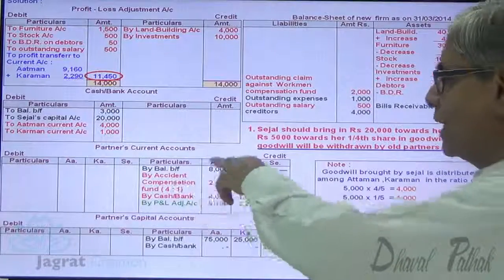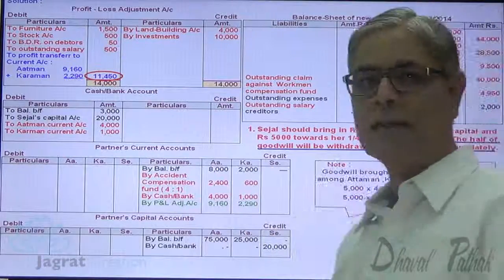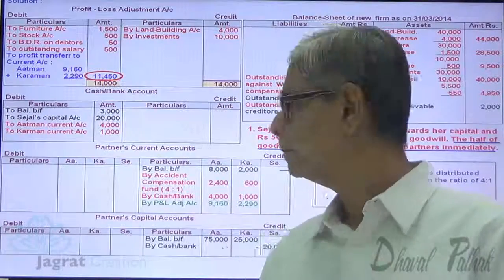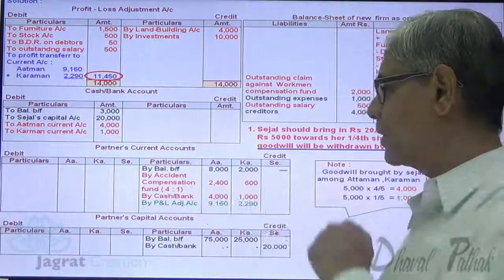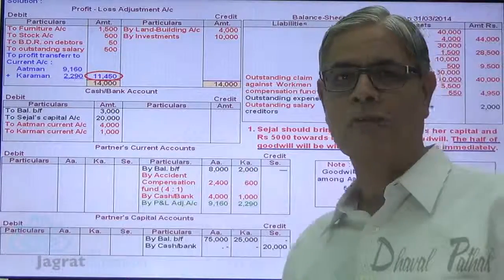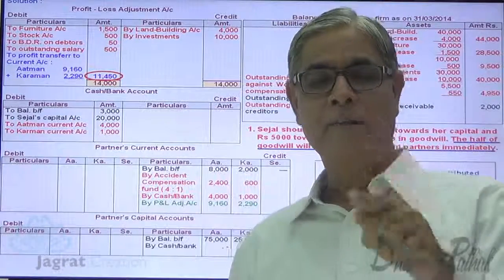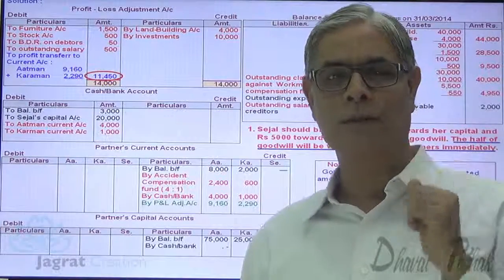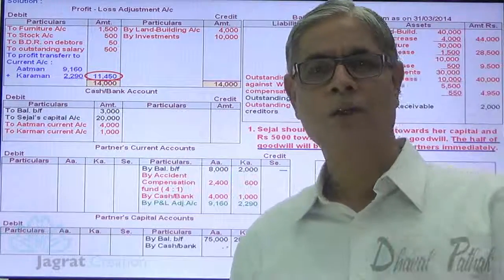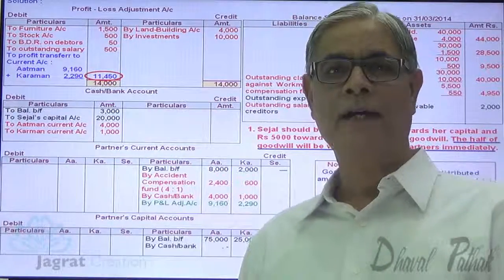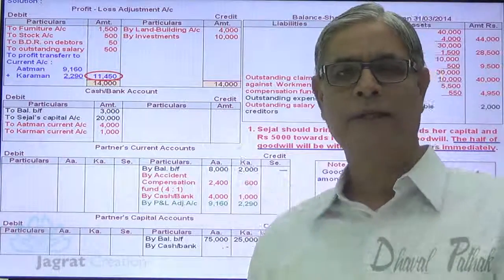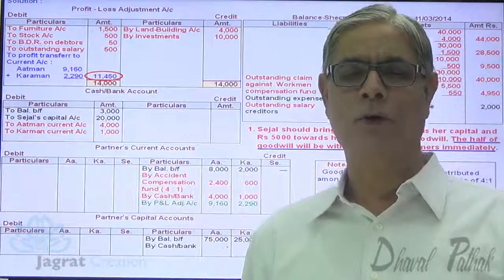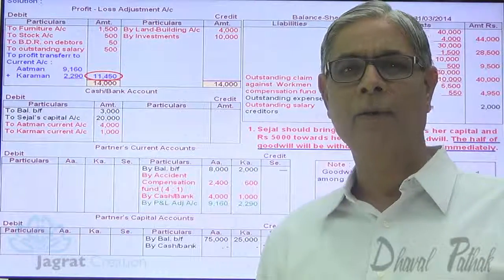So, goodwill received by Atman is 4,000 and Karman 1,000. 50% thereof is being withdrawn. So, 2,000 is withdrawn by Atman and 500 is withdrawn by Karman. Atman has withdrawn half of 4,000 means 2,000. Atman is the receiver. Debit the receiver. Atman account debit. Cash goes out. Cash account credit. So amount withdrawn by Atman 2,000, journal entry for that is Atman capital account debit to cash